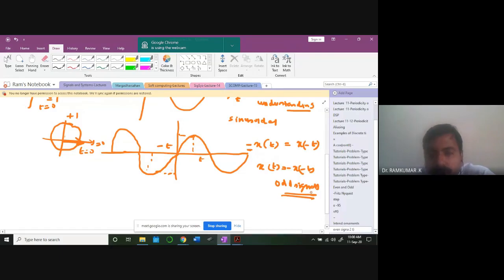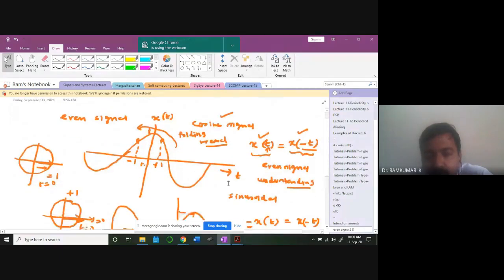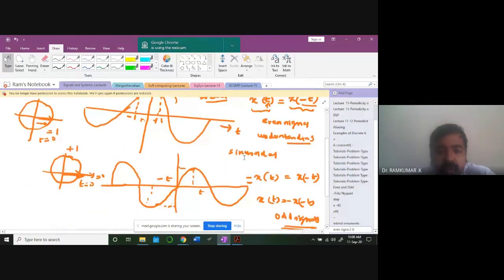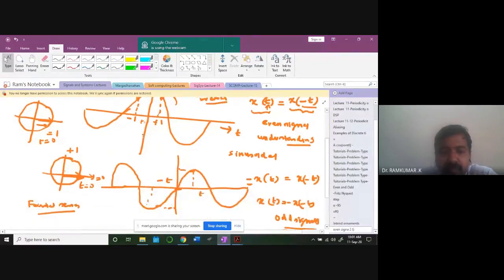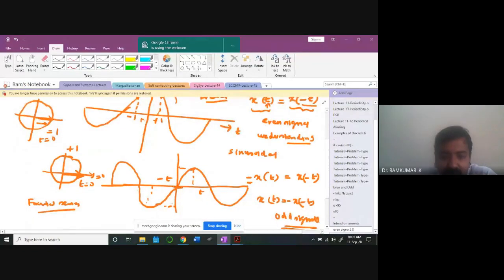Alright, so odd and even signals play an important role when it comes to Fourier series analysis. Okay, we'll be talking about odd and even signals and Fourier series. So this is more like folding the signal along the vertical axis for even signals. But here what we are doing is folding with respect to the origin.